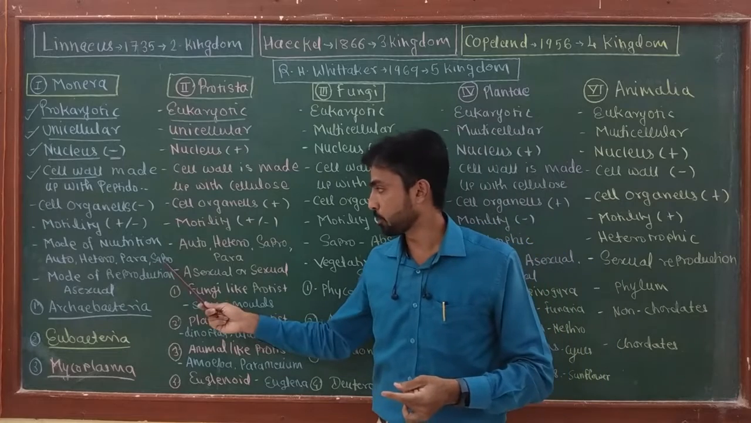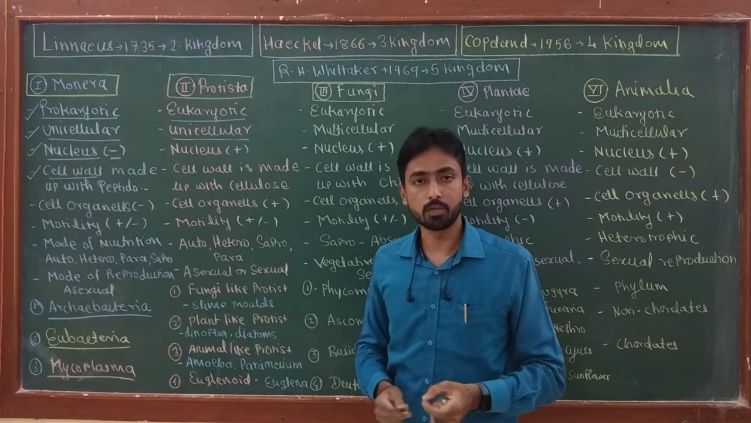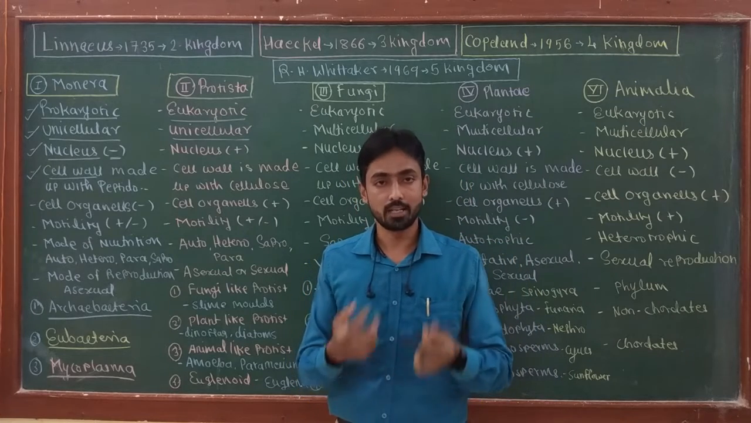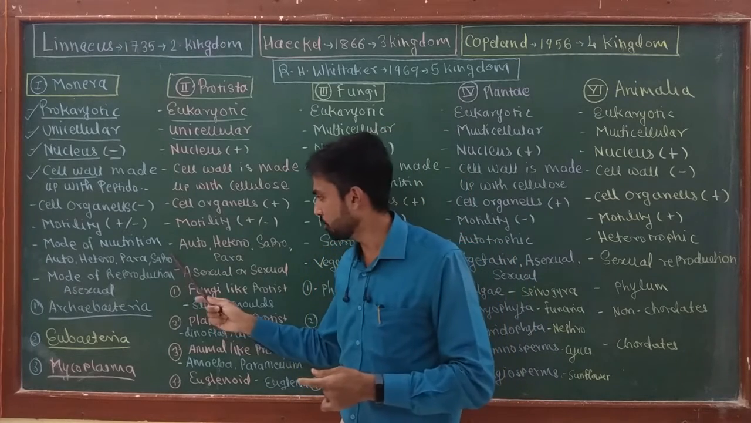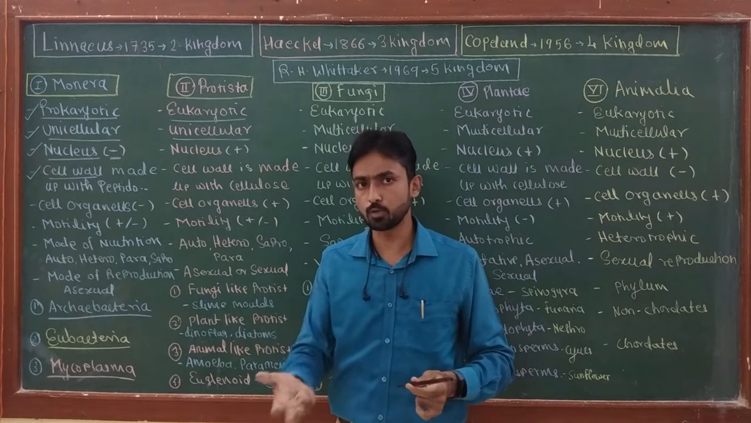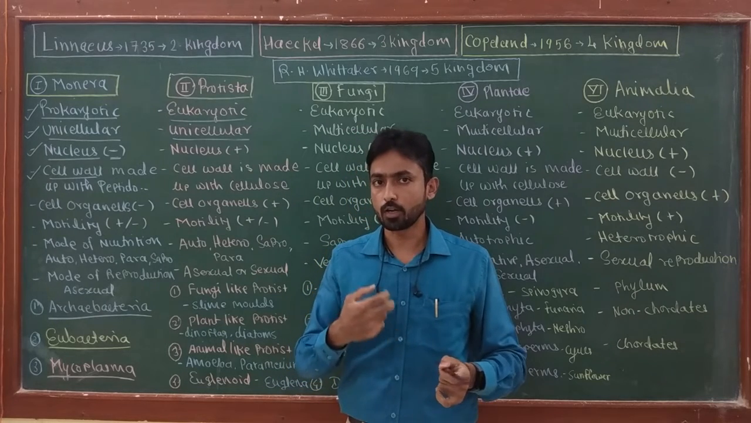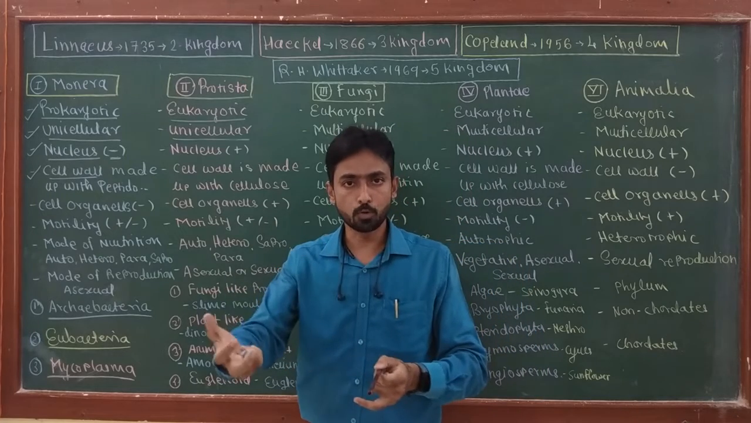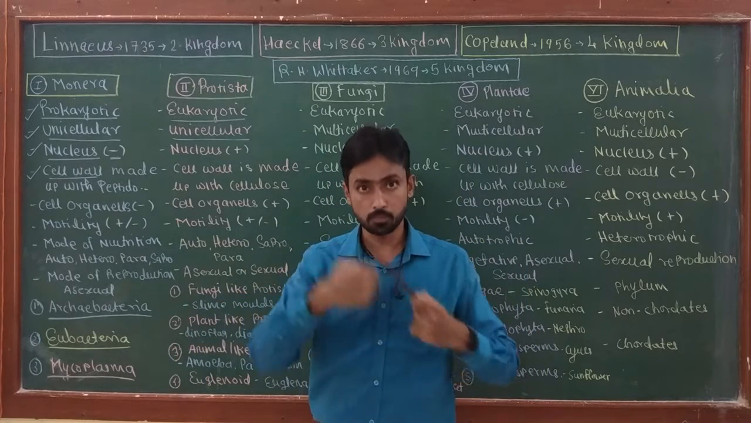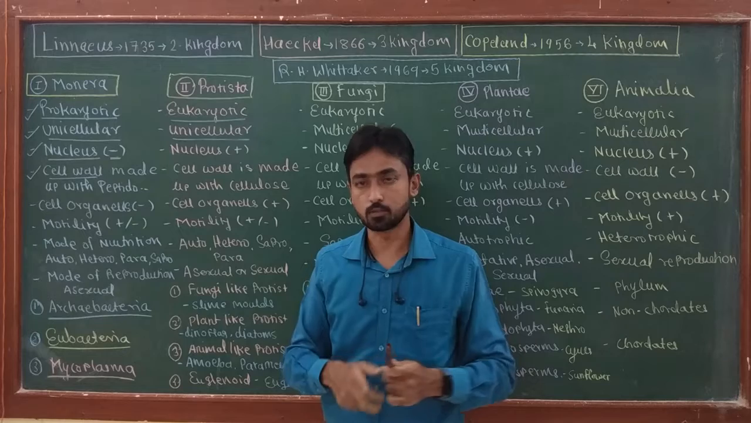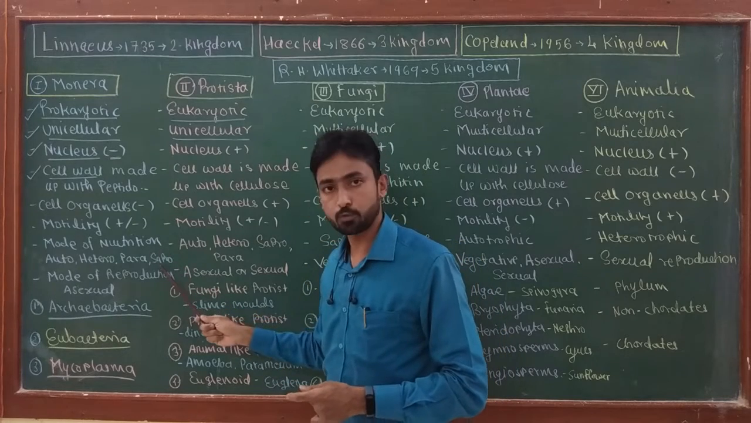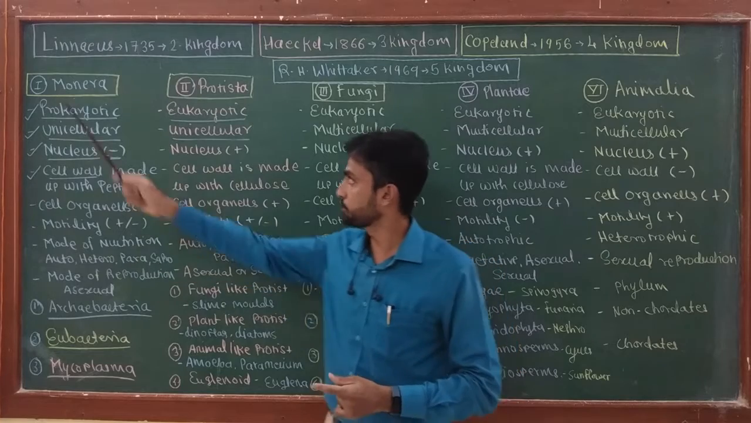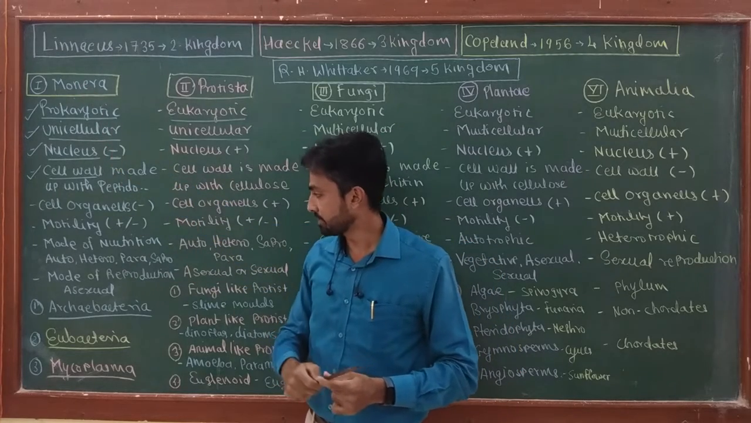And some are saprophytic. Saprophytic means organisms which live on dead and decaying material. The saprophytic mode of nutrition is an absorptive type of nutrition in which the organism does not directly ingest the food, but digests the food outside the body and then absorbs the digested material. So it is called saprophytic or absorptive mode of nutrition. These four types of mode of nutrition are observed in Monera.